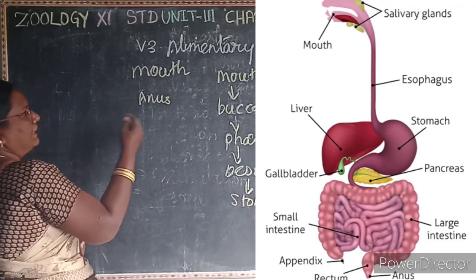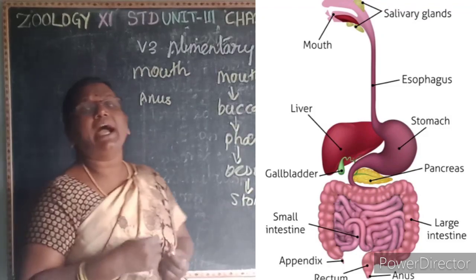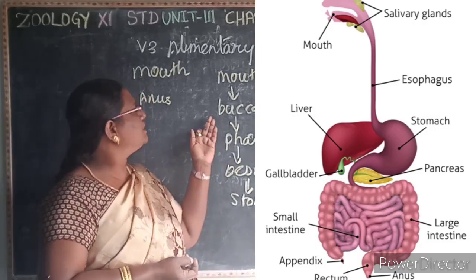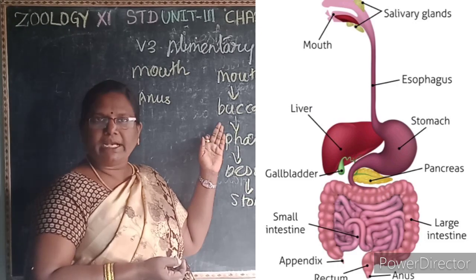Here, the mouth acts as the reception of the food. It receives the food and then opens into the buccal cavity or oral cavity.